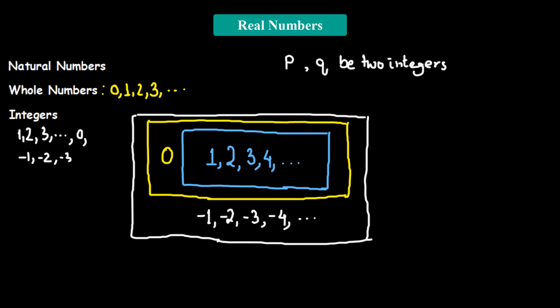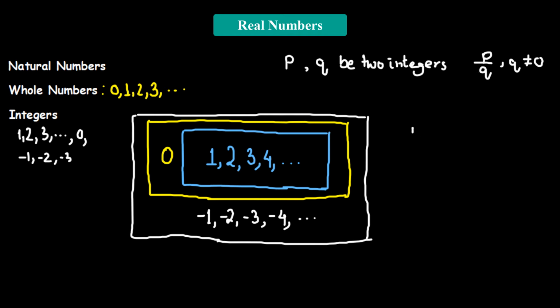Now, this particular integer, when we write it in the format p divided by q, we can say q divides p, with the condition that the denominator is not equal to 0, because we cannot divide by 0. Then this particular type of number, p over q, is known as a rational number. But generally we are more familiar with the name fractions. So fractions are rational numbers.